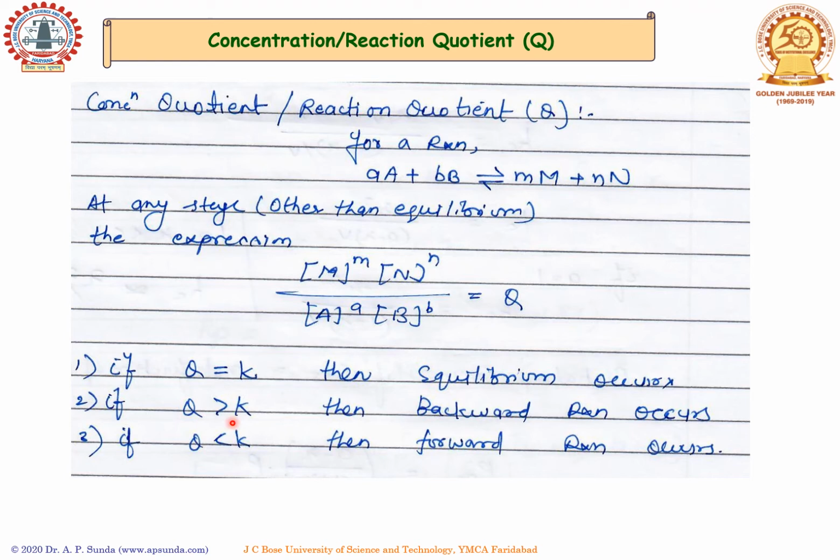If Q is greater than K, then more backward reaction takes place. If Q is less than K, then more forward reaction takes place. So the relationship between Q and K can tell us whether the reaction will proceed in the forward direction or the backward direction.